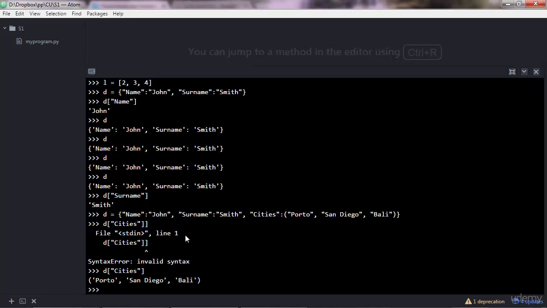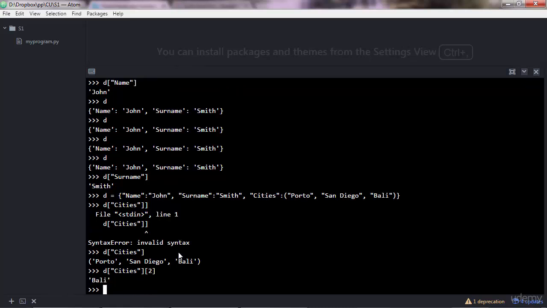And then you can also do tricks like, if you want to access Bali, you'd add other brackets there and pass 2. And that will return Bali. Why is that? Up to here you have a tuple object. And then from that tuple, you use, again, the square brackets notation to access an item from that tuple. So you want the item with index 2, and that is Bali.